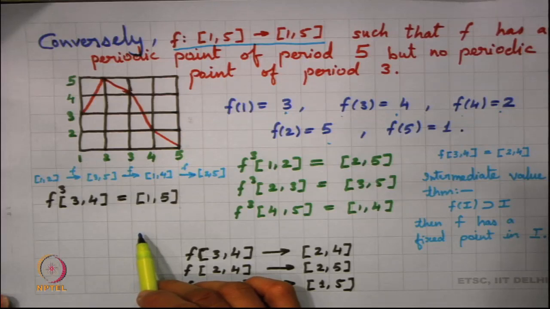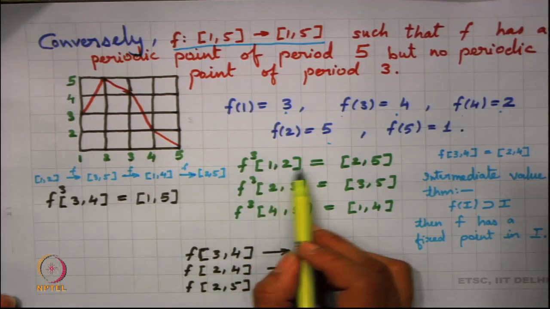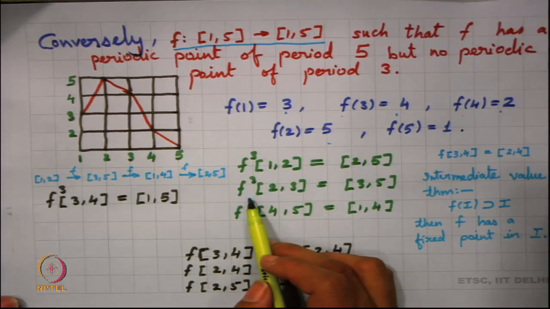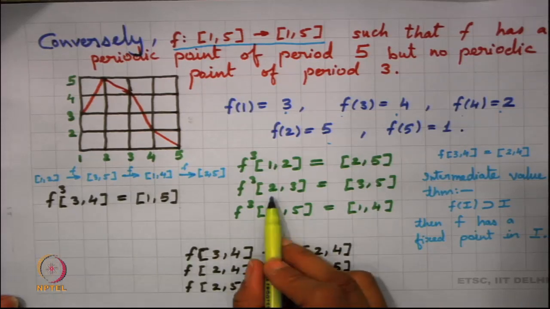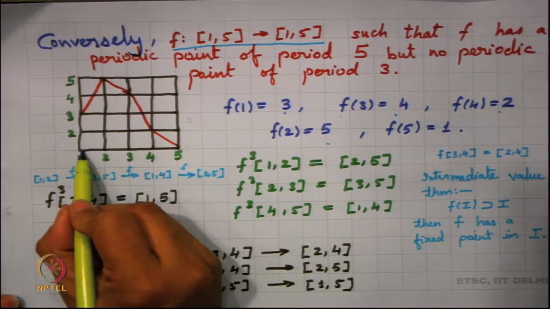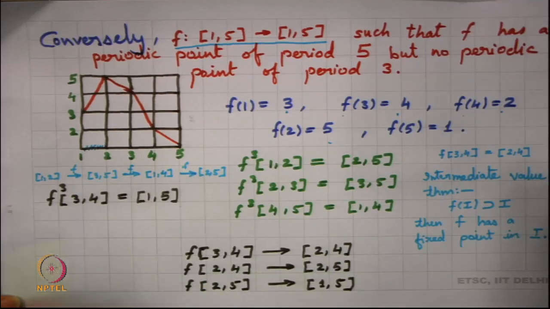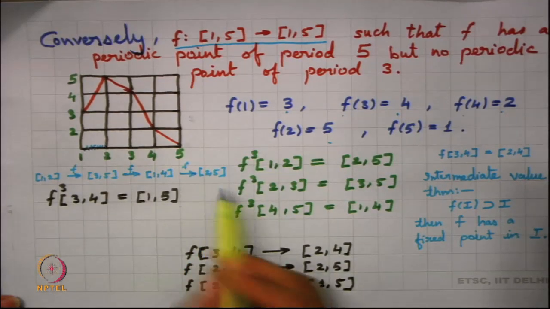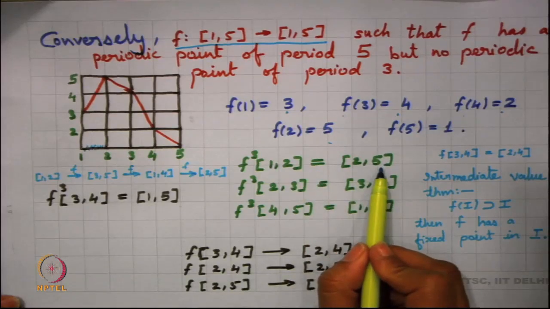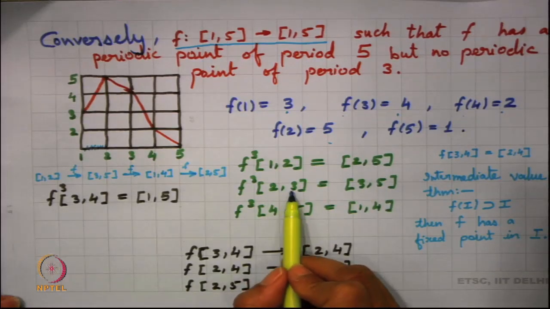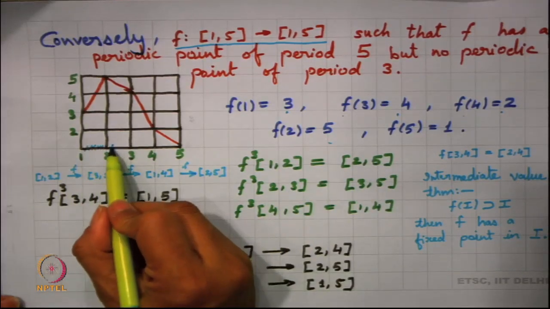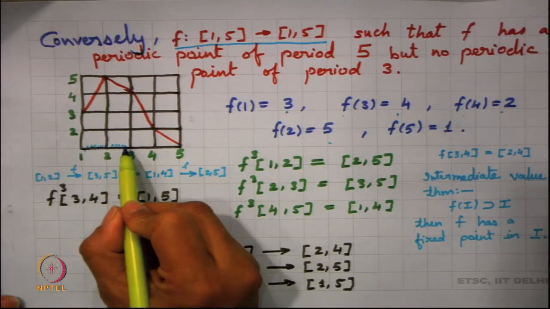Similarly, let me look at what happens to [2,3]. Where is [2,3] mapped to?